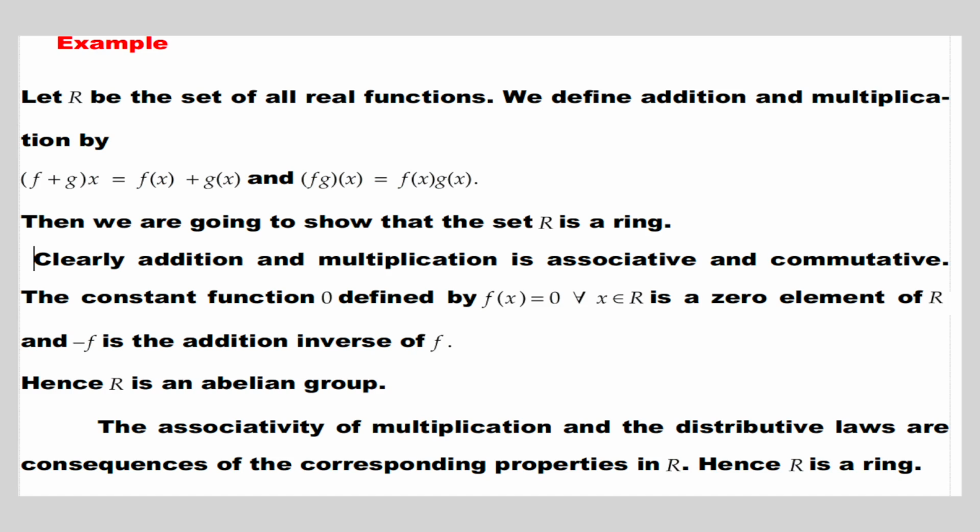The constant function 0 defined by f(x) equal to 0 for all x belongs to R is the 0 element of R, and minus f is the additive inverse of f. Hence, R is an abelian group. The associativity of multiplication and the distributive laws are consequences of the corresponding properties in the real numbers. Hence, R is a ring.